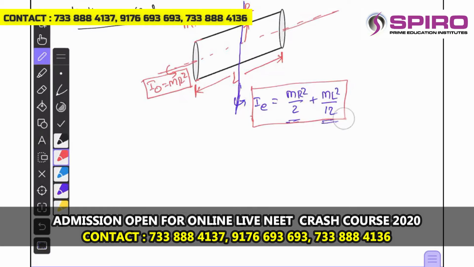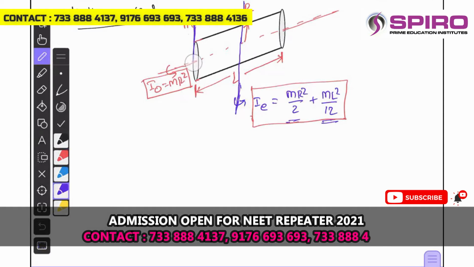And in the same way, if you project one more axis which is parallel to the equatorial axis and passing through one of the ends, this is the axis, right?